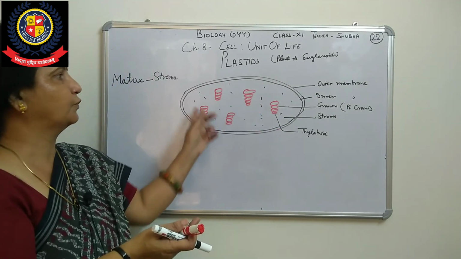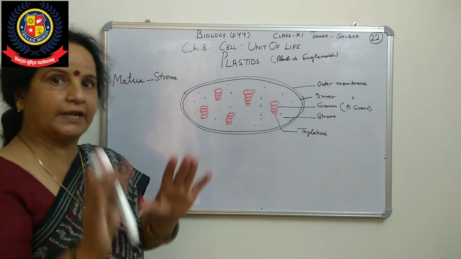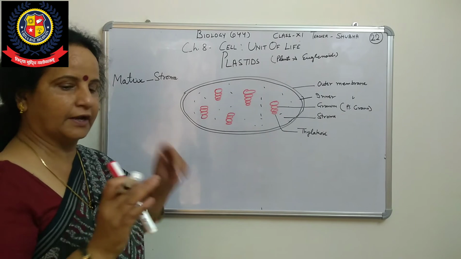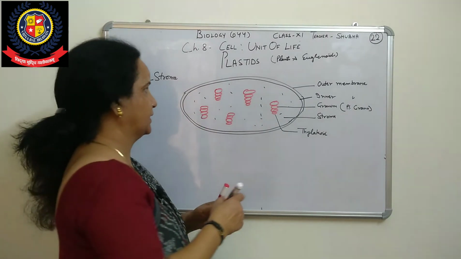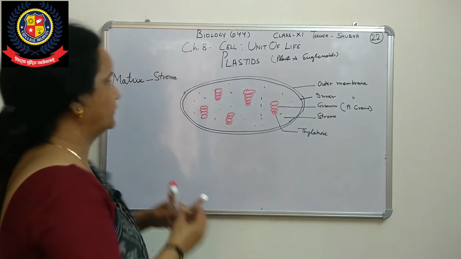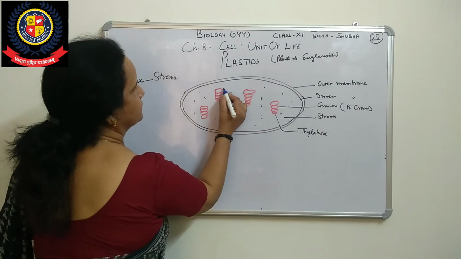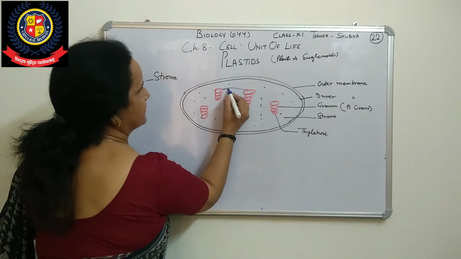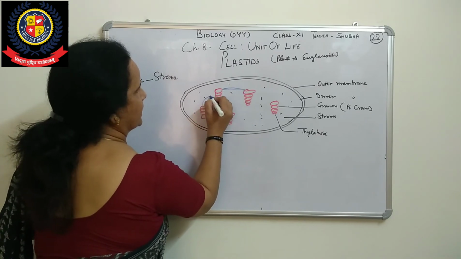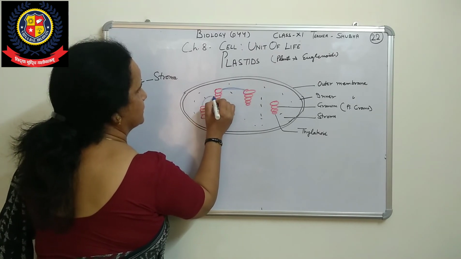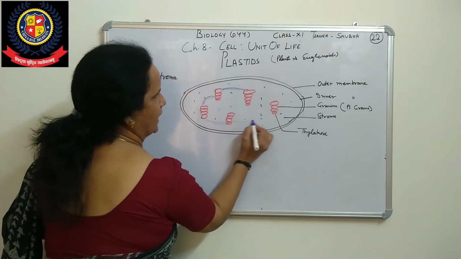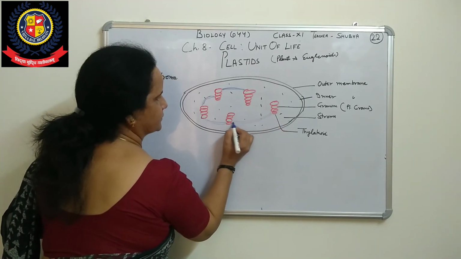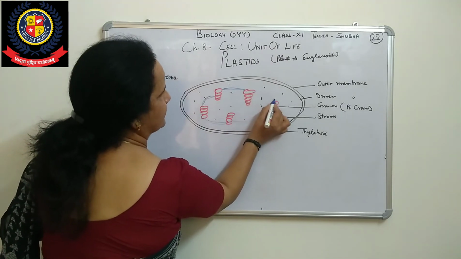When we count 1, 2, 3, 4, 5, we have drawn 5 grana here. Each granum is attached with another through a membrane, like this and like this.